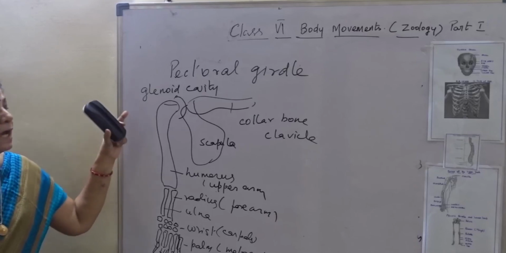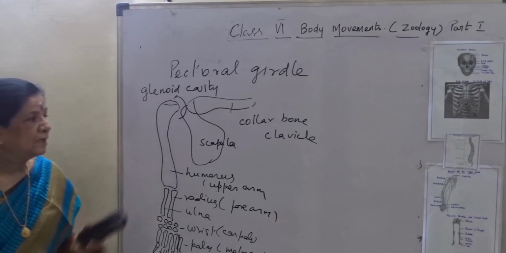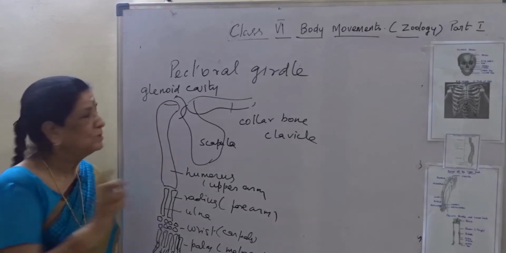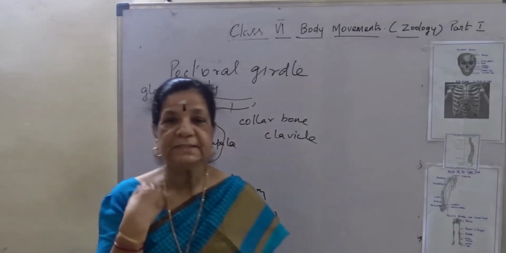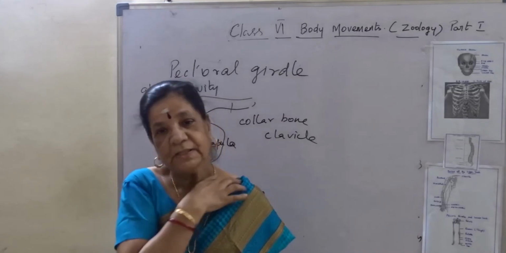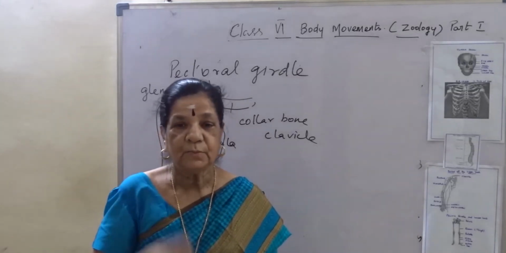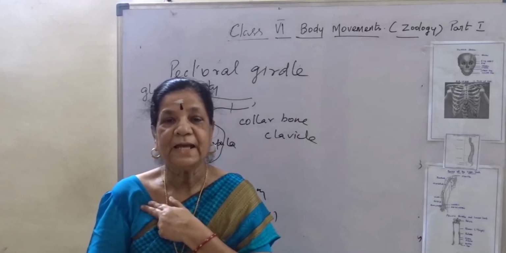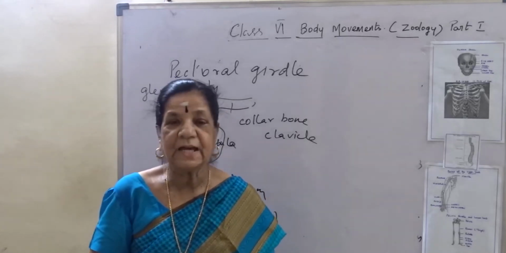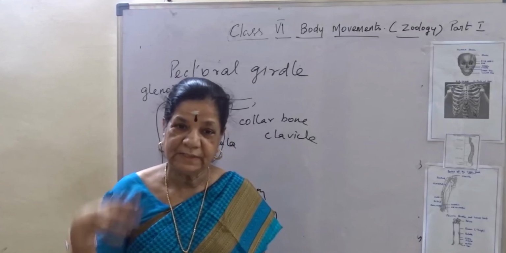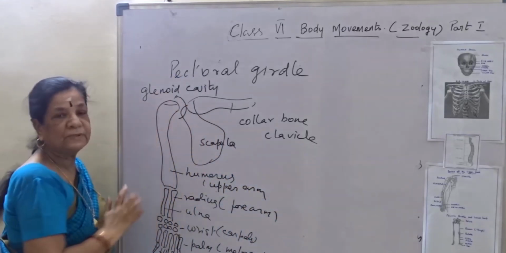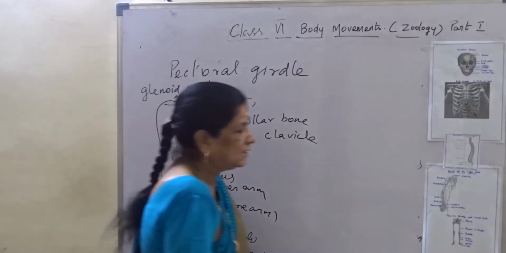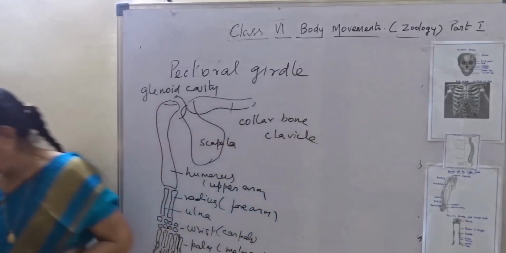Otherwise, the bones of the lower limb. In the pectoral girdle, we come across only 2 bones, the collarbone or clavicle and the scapula. This is the collarbone and this is the flat portion, the scapula. At the back we have support, and this is the glenoid cavity where the humerus fits in.